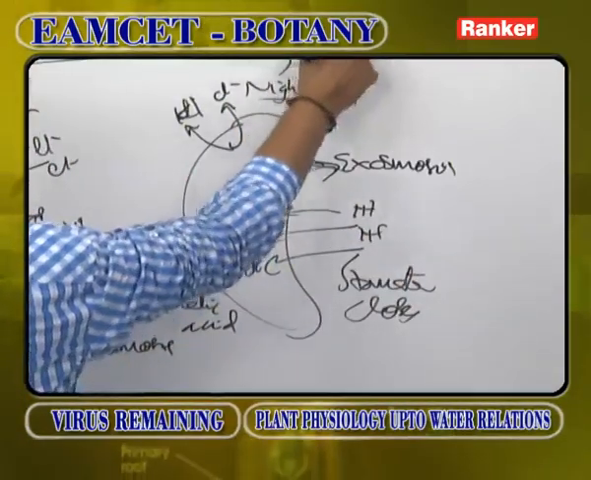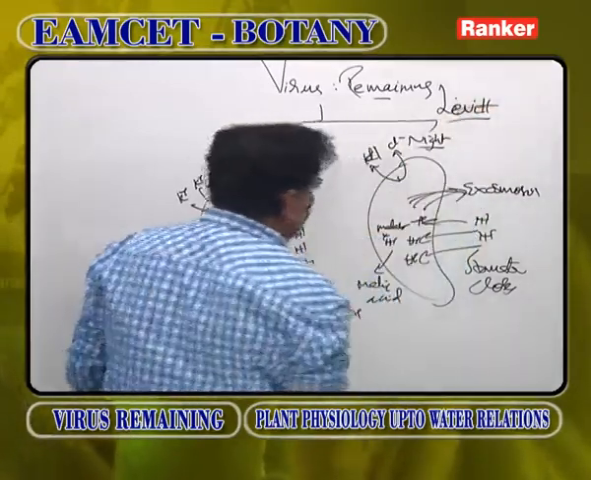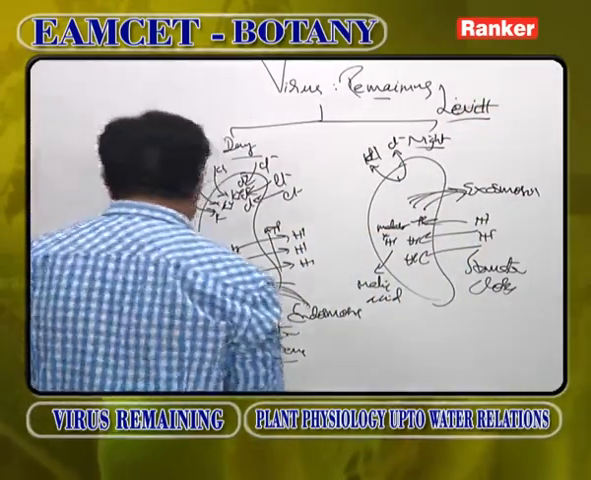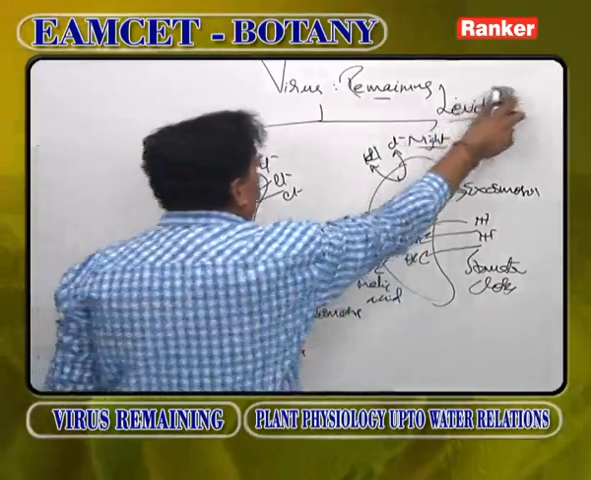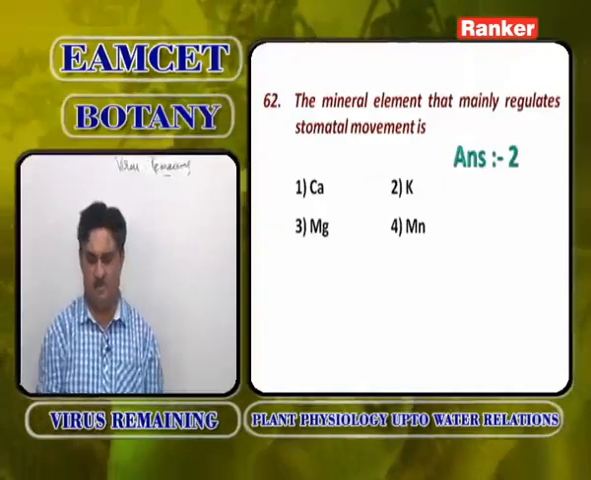This stomatal control by potassium ion was proposed by Leavitt. So, potassium ion controlling the stomatal movement in plants was proposed by Leavitt and proved by Bowling. So, for this the answer is: the mineral element that mainly regulates the stomatal movement is potassium ion, not calcium, magnesium or manganese, it is potassium ion.